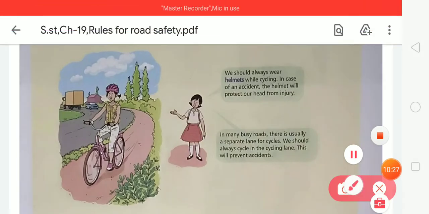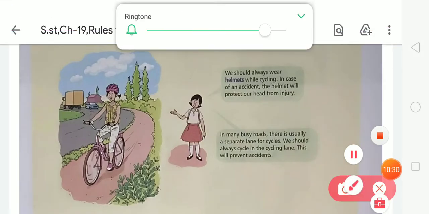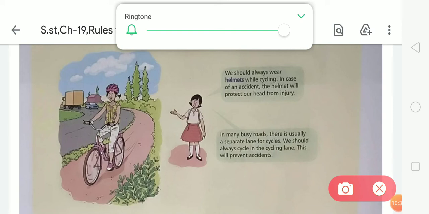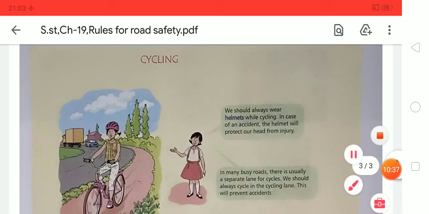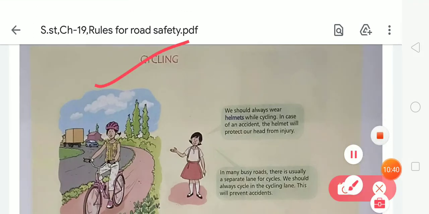Now come to the next page. Cycling. Here you can see cycling. We should always wear a helmet while cycling. In case of an accident, the helmet will protect our head from injury. So students, we should always wear a helmet while riding a bicycle or bike, because a helmet will protect you from injury and accident.